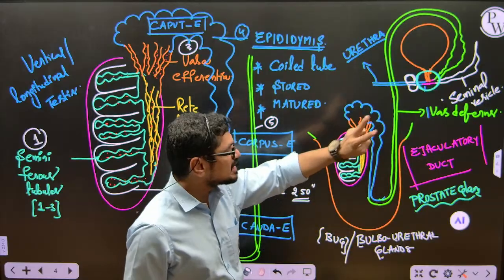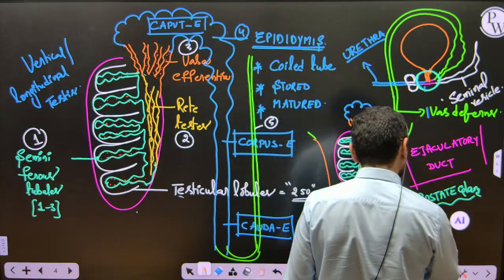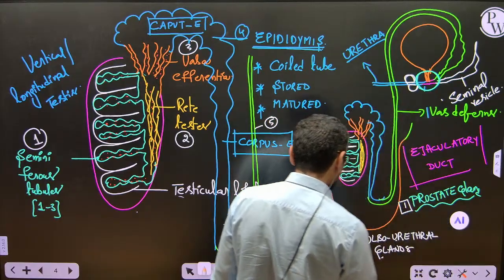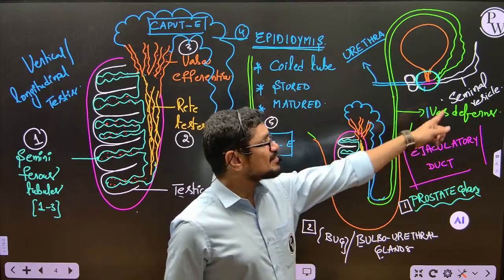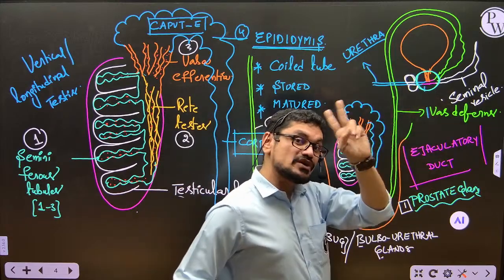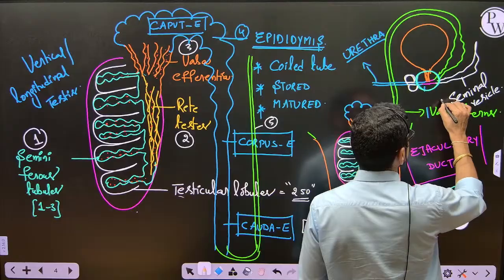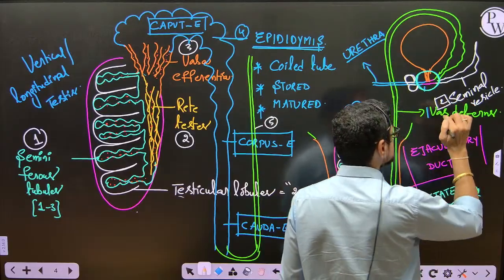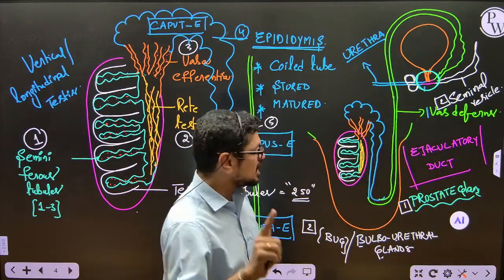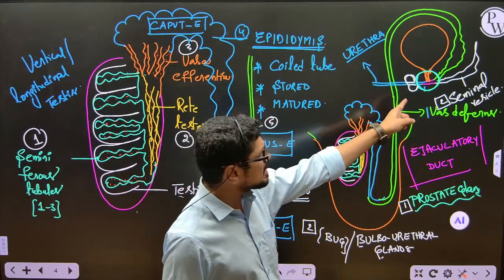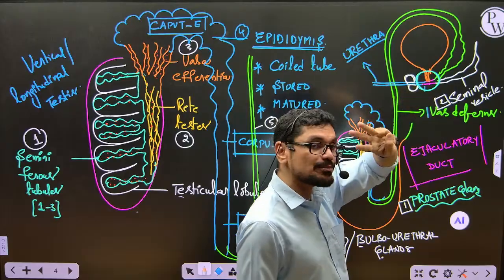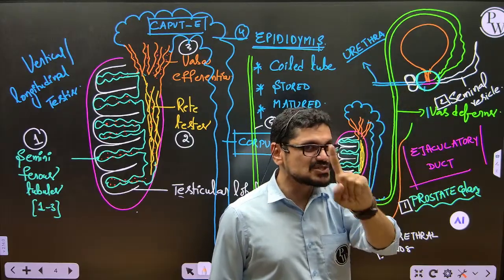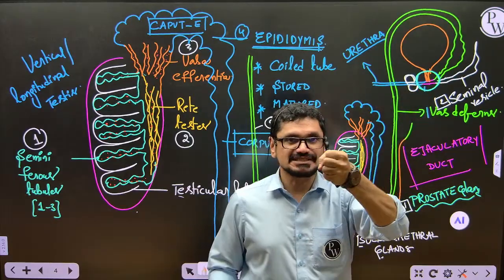Two glands are present. How many prostate glands are present? Only one prostate gland is present. How many bulbourethral glands are present? Two bulbourethral glands are present. Seminal vesicle ee side nunchi okati, aa side nunchi okati. So two seminal vesicles, only one prostate gland and two bulbourethral glands. Adenti sir, prostate gland kuda 1 2 3, 3 prostate glands? No, prostate gland is only one. So it is present like this.